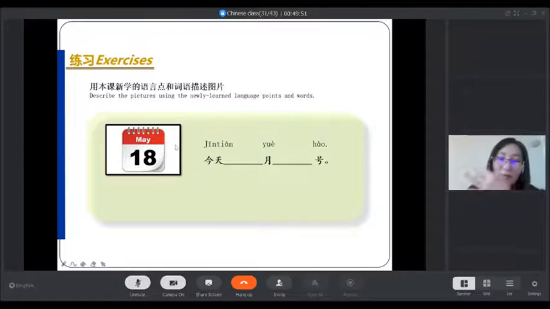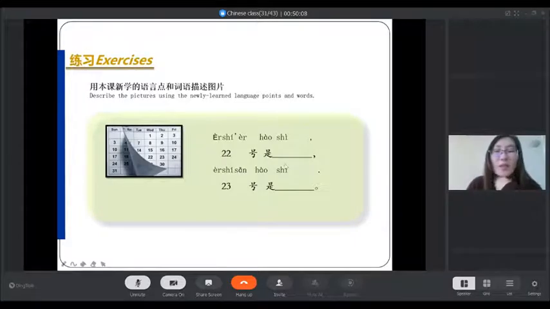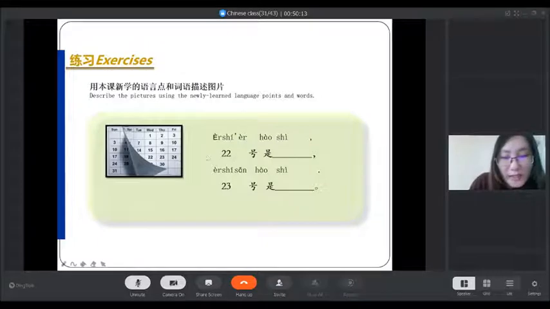That means 1, 2, 3, 4, 5. May is 5月. And the date is 18, so we say 18号. And also 22号, day 22nd, which day is it? That is Wednesday. You can write Wednesday here. 23号, 23rd, which day? Thursday. You can write Thursday here.